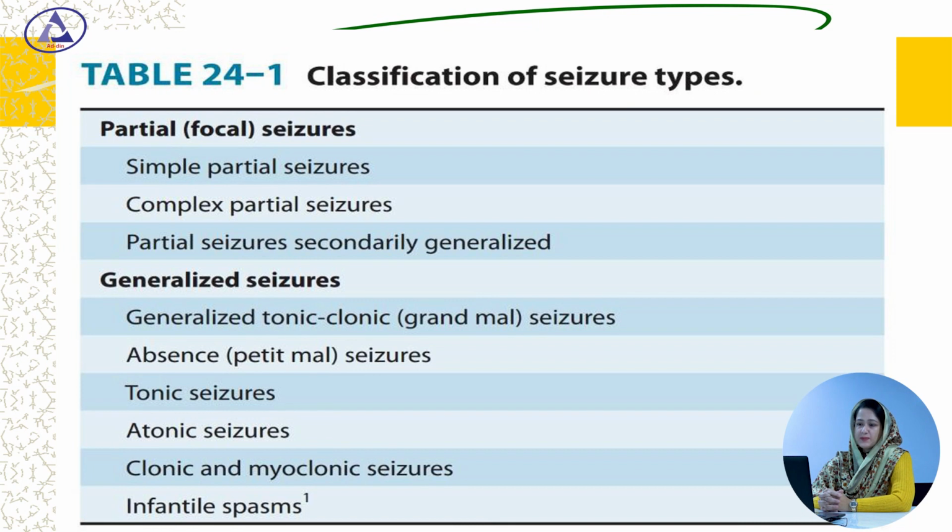Classification of seizure types. There are two categories of seizure. One is partial or focal seizure and another is generalized seizure. Partial seizures are simple partial seizure, complex partial seizure, and secondarily generalized. And what are the types of generalized seizure? Generalized seizures are generalized tonic-clonic seizure or grand mal, absence seizure or petit mal, tonic seizure, atonic seizure, clonic seizure, myoclonic seizure and infantile spasm.